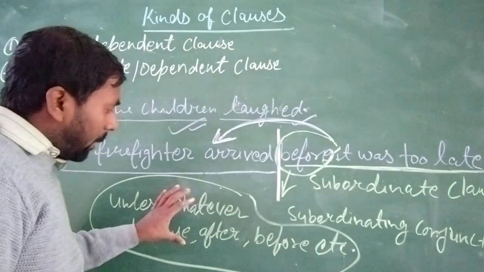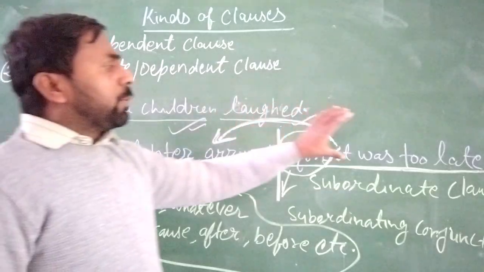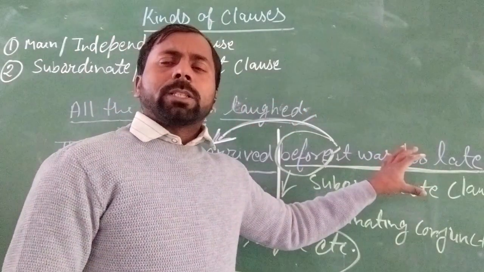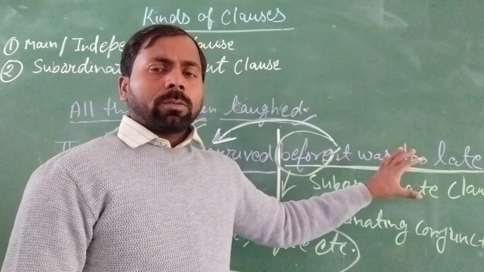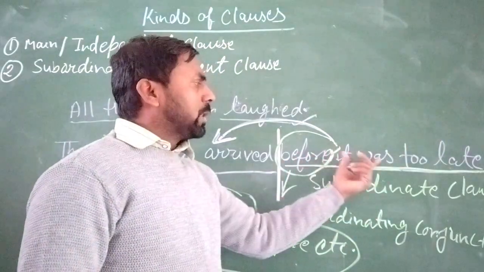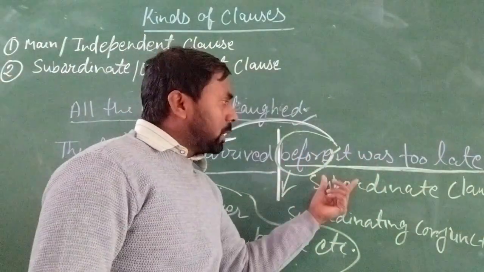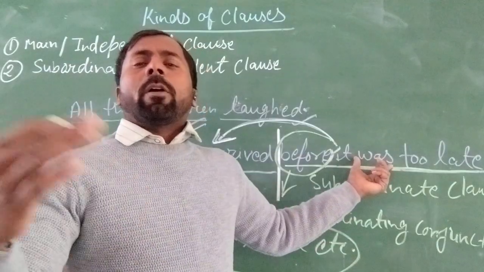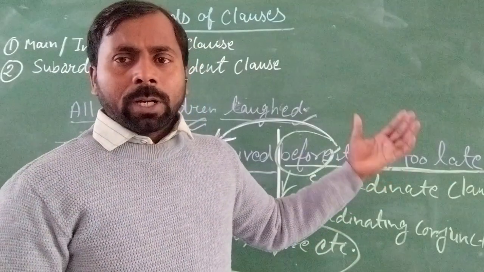And if this type of conjunction word is used with any kind of sentence or clause, like before is used with this clause, then this type of clause becomes a subordinate clause in the sentence.